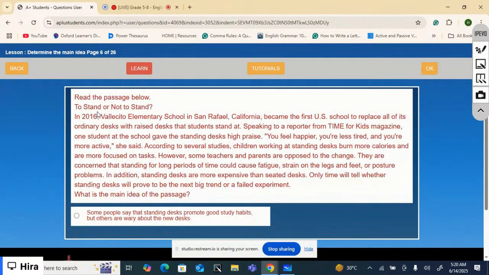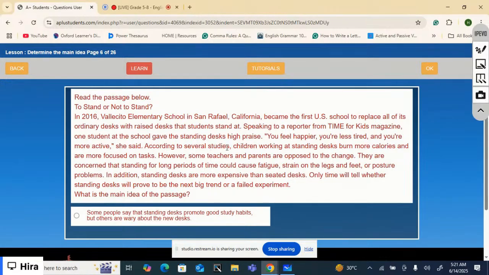To stand or not to stand. In 2016, Vallecito Elementary School in San Rafael, California, became the first US school to replace all of its ordinary desks with raised desks that students stand at. Speaking to a reporter from Time for Kids magazine, one student at the school gave the standing desks high praise. You feel happier, you are less tired, and you are more active, she said.